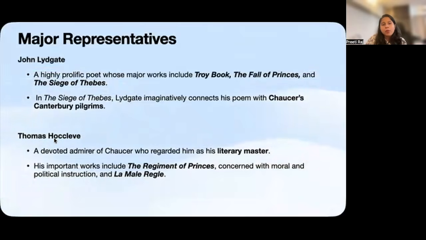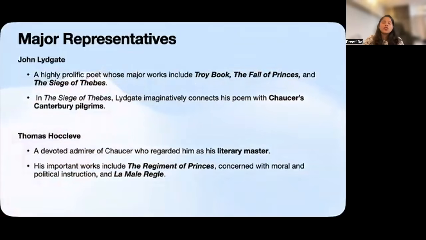Next up, we have an important poet, Thomas Hoccleve. Hoccleve openly regarded Chaucer as his literary master. His most important work is The Regiment of Princes, a poem considered to contain moral and political instructions. Another important work that he wrote is La Male Regle.